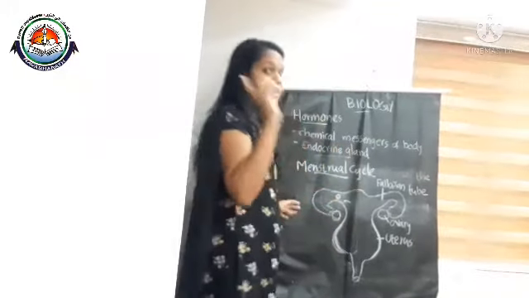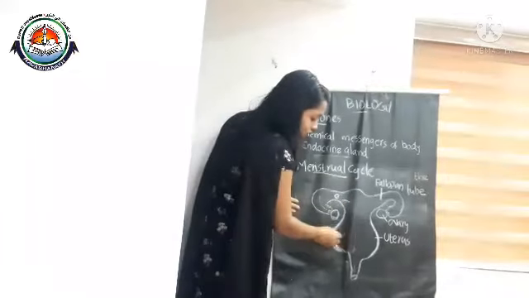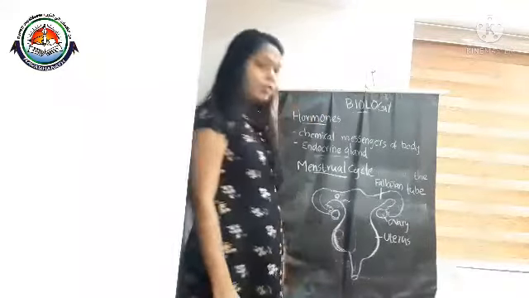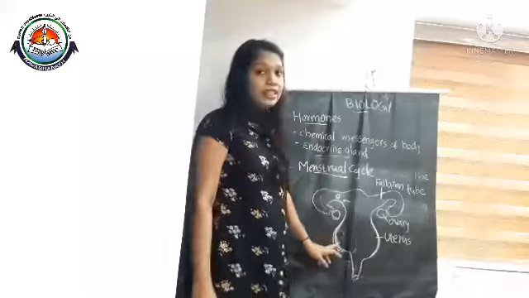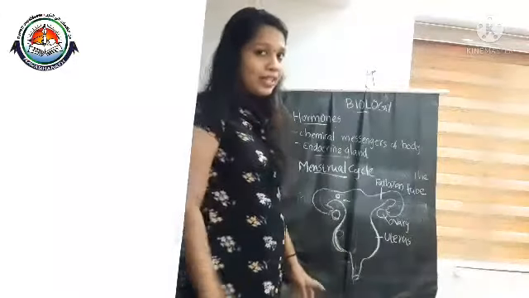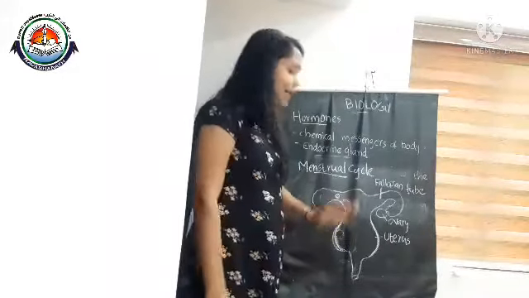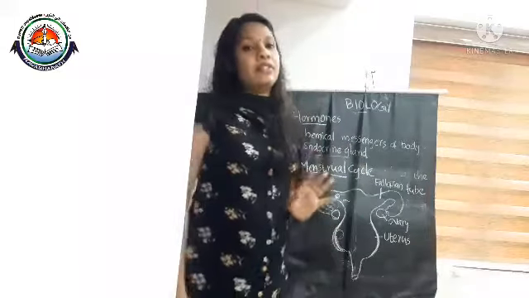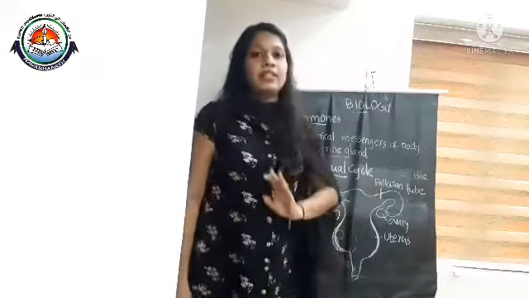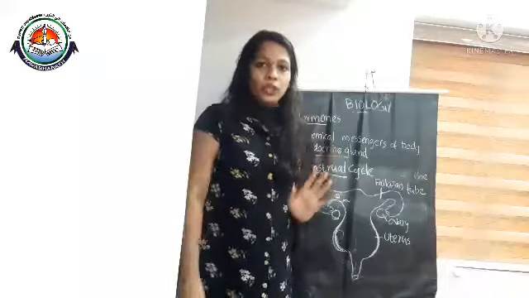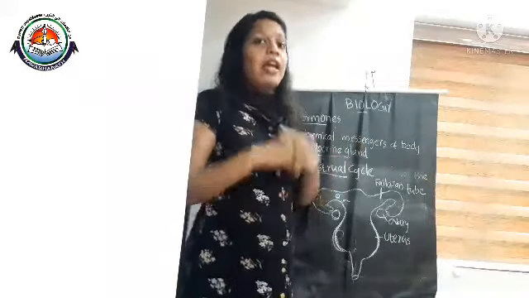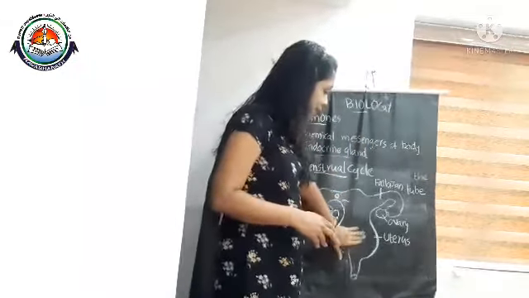The zygote develops into an embryo, and that embryo is implanted into the uterus wall. It is embedded in the uterus wall. That is called implantation, right? That phase is the pregnancy phase, which leads to pregnancy in females. So this is one condition.